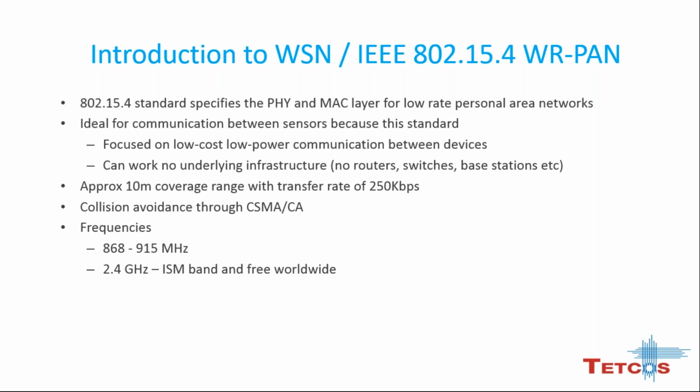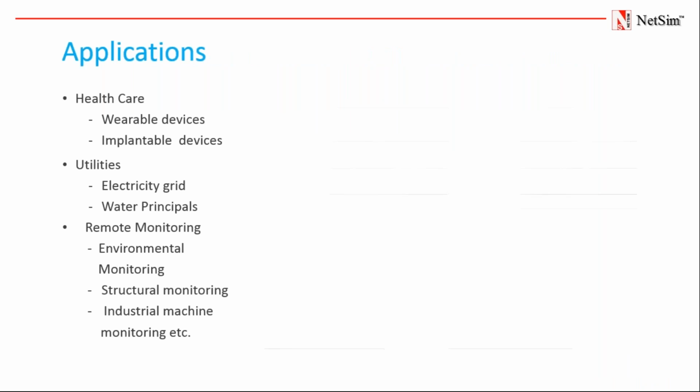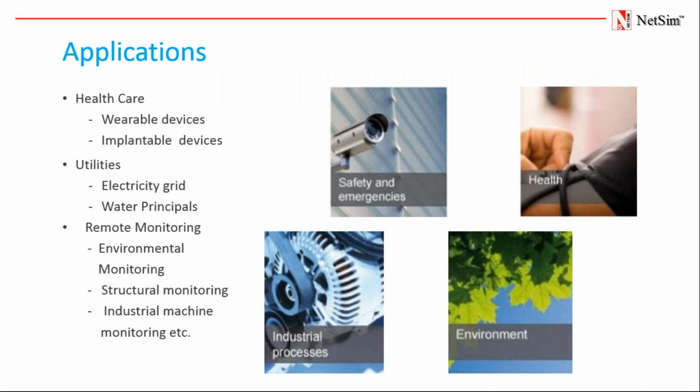Now we go to the applications of wireless sensor network. There are some applications of WSN where it can be used. First is healthcare, where some wearable devices are available, and some implantable devices are also there, which can be fit into the body of any human being, so that we can monitor the vital parameters of the body. Wearable devices are for monitoring vital aspects like temperature, BP, and other vital functions.